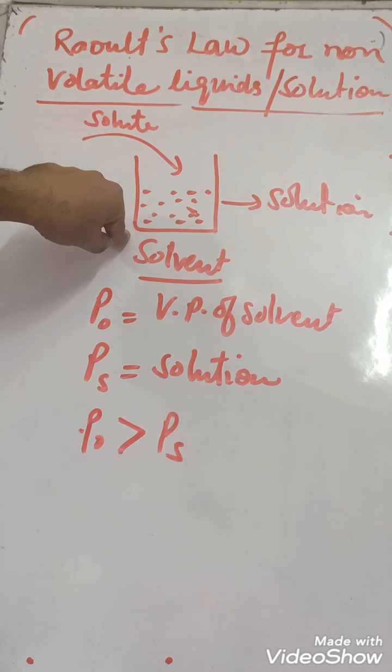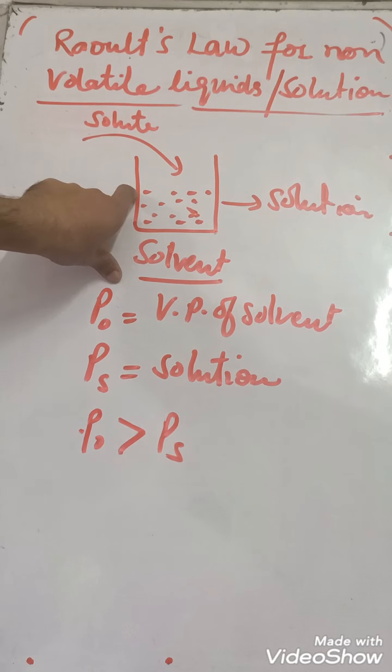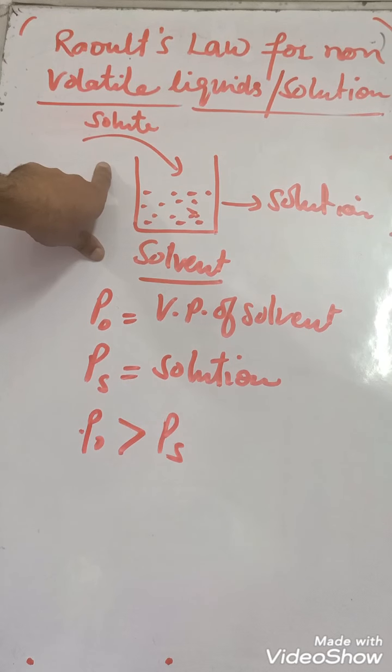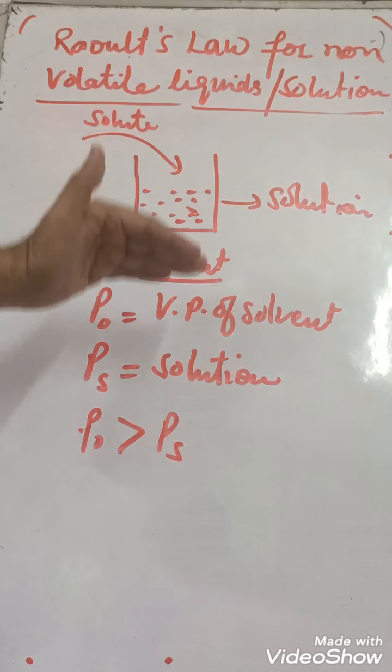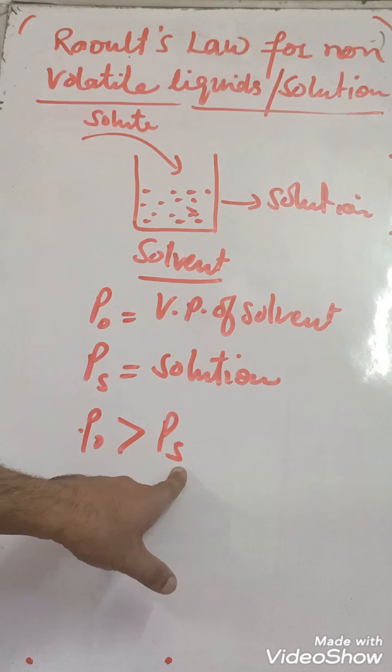When solute dissolves, some of the solvent particles make bonds with the solute. Now free solvent particles are comparatively fewer, so vapor pressure decreases. So the vapor pressure of pure solvent is greater than the vapor pressure of the solution.